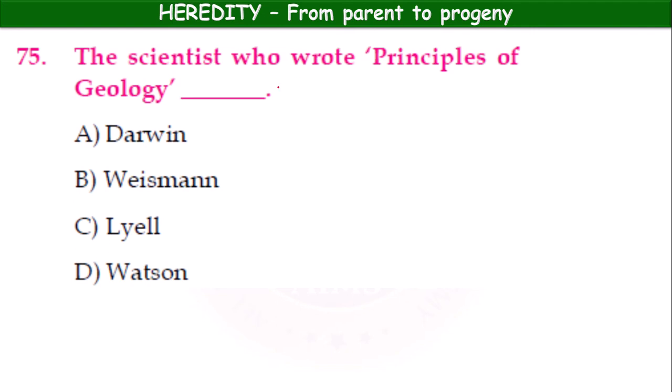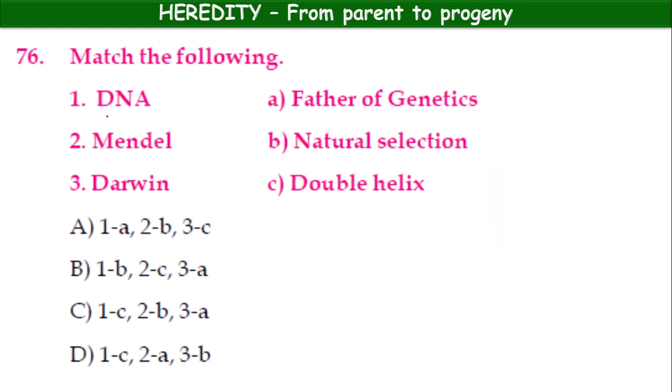The scientist who wrote the principles of geology: Darwin, Weizmann, Lyell, Watson. Who? Lyell. The principles of geology was written by Lyell. Match the following: DNA, Mendel, Darwin are given on the left side. Father of genetics, natural selection, double helix. So, DNA is a double helix. Mendel, father of genetics. Darwin proposed natural selection. So, here 1C, 2A, 3B. So, option D.